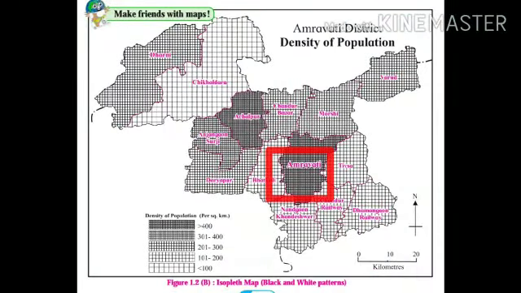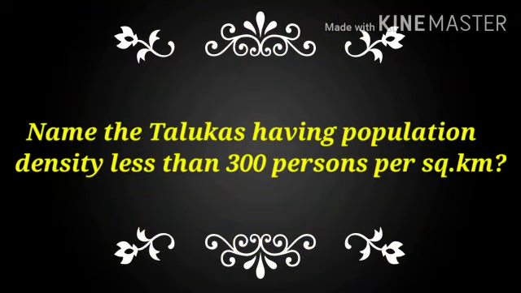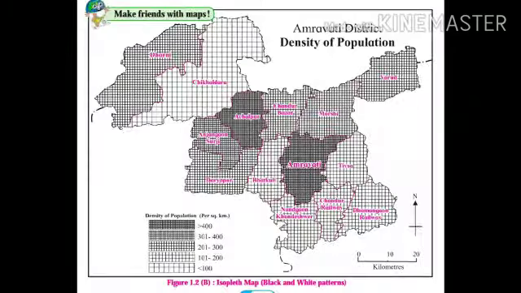Our next question, what is the density of the Amravati taluka? Answer, the density of Amravati taluka is greater than 400 persons per square kilometer. Here comes our third question. Name the talukas having population density less than 300 persons per square kilometer. The answer is Chikaldara, Daryapur, Chandur Bazar, Bhatkuli, Nandgaon, Khandeshwar, Chandur Railway, Damangaon Railway, Tivsa, Morshi and Varud are the talukas having population density less than 300 persons per square kilometer.